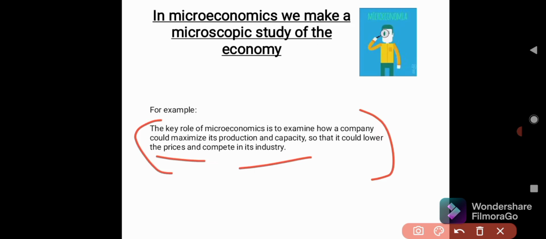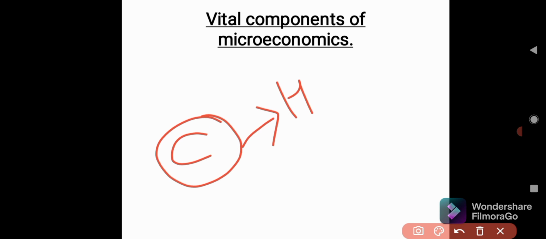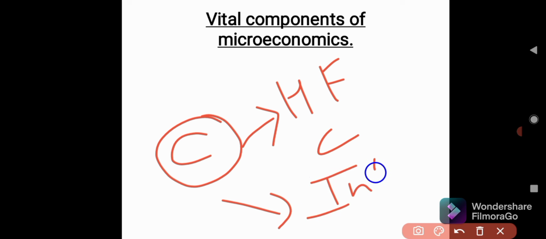Now let us understand the components of microeconomics. What are the various theories or laws that we are going to study in microeconomics? Economics studies the behavior of an individual or a group of firms in the market, right? The consumer is the one who will face the problem of choices: how he utilizes his income to attain maximum satisfaction of his wants.